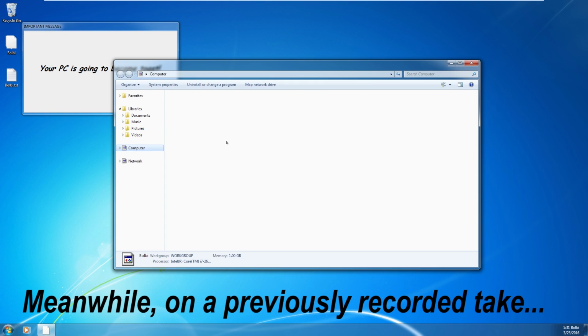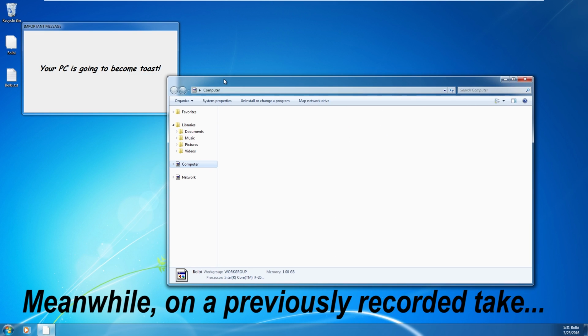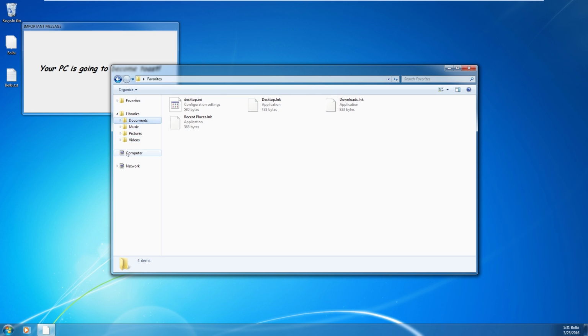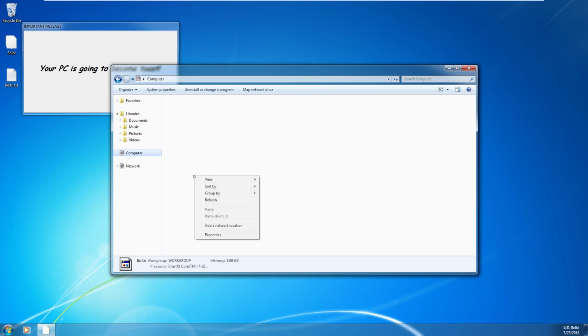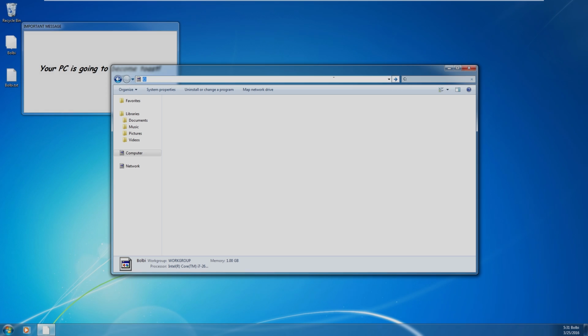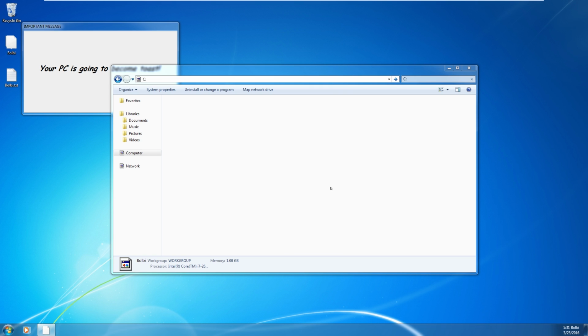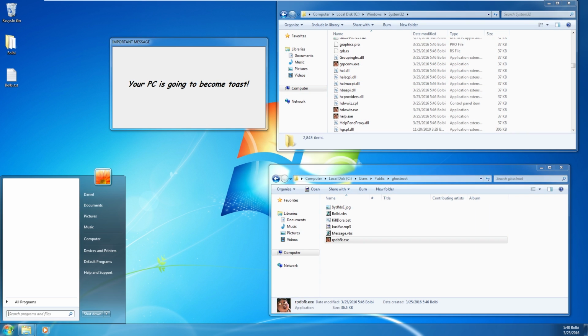Where are my drives? This is like the third time I've run this Trojan, and every time it does something slightly different. I can't seem to navigate anywhere. Where are the drives? This isn't what it did when I tried. Okay, accessing C has been disallowed. Alright. That's kind of bad. But we're going to go ahead and try to restart here.